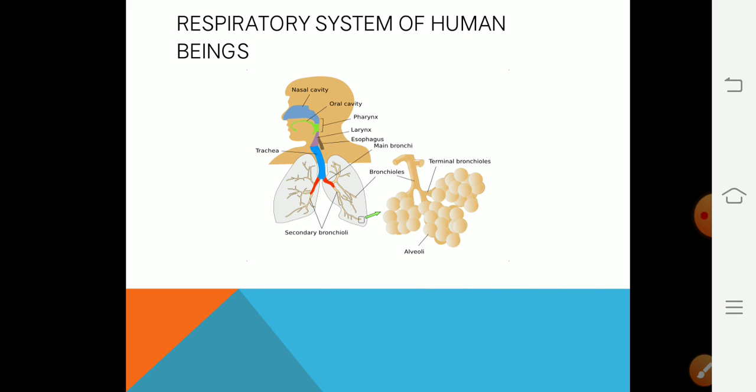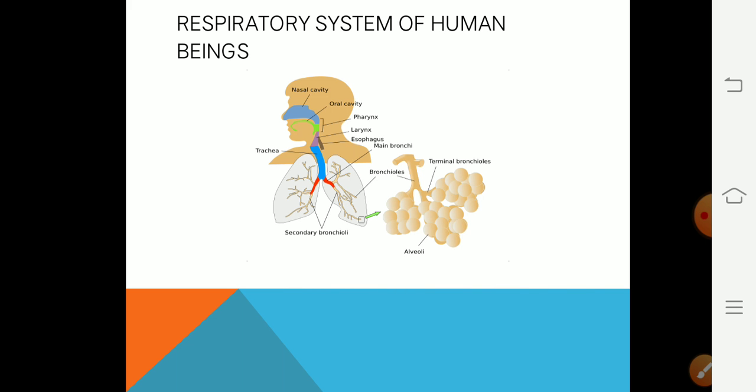They increase the surface area a number of times for the exchange of gases, and in each lung the number of alveoli is about 1,000,000. Now there is a common opening of the nasal passage and buccal cavity, that is the pharynx, and from the pharynx there is a food pipe and a windpipe.